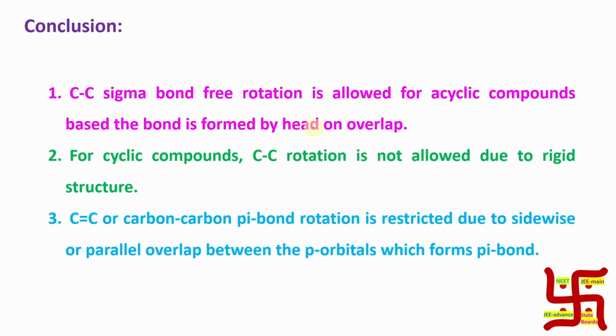Now what you have learned from today's video: C-C sigma bond has free rotation, which means free rotation is allowed in acyclic compounds. In cyclic compounds it is not allowed. And a pi bond is not allowed to rotate, because in C-C bond rotation the pi bond will be broken. This is the overall discussion.